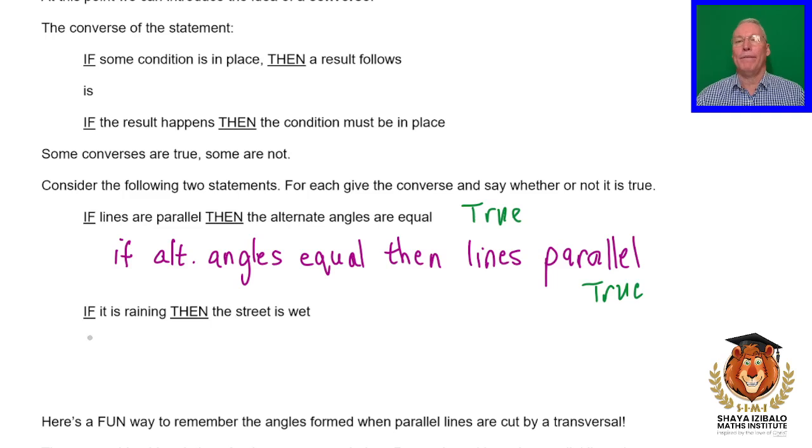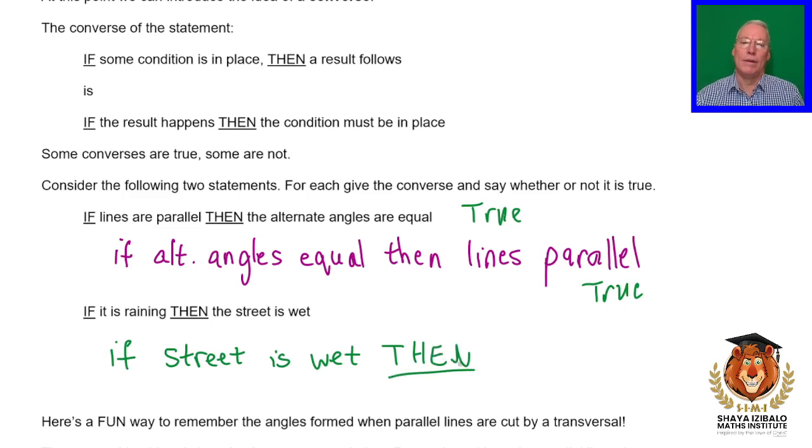Now let's look at this one. If it is raining, then the street is wet. So the converse would be: if the street is wet, then it's raining. Now, is that true? Well, let's look at both of them. First one is if it's raining, then the street is wet. Is that true? Yes, that's true.